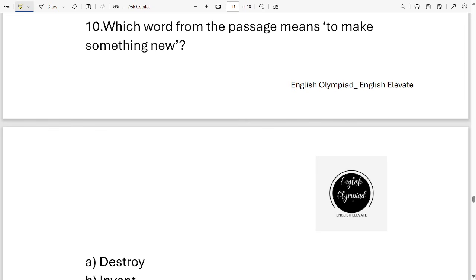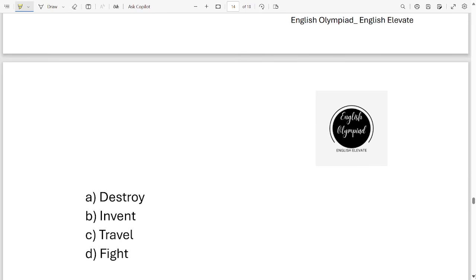Question number 10. Which word from the passage means to make something new? Okay, is it destroy? Is it invent? Is it travel? Is it fight? Which one is it? Make something new. It is option B, invent.